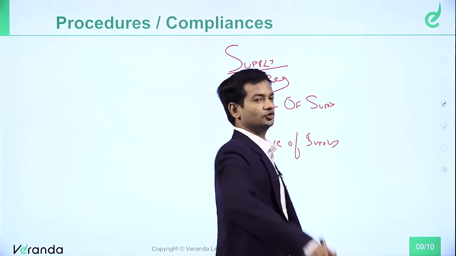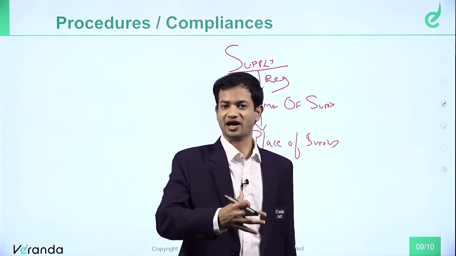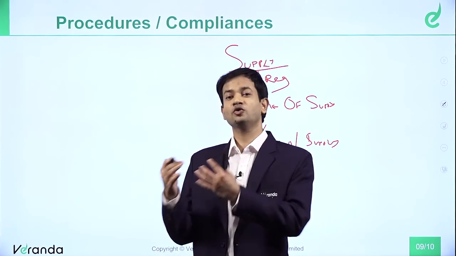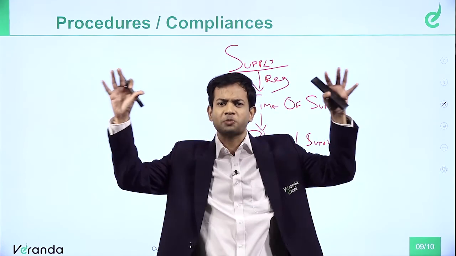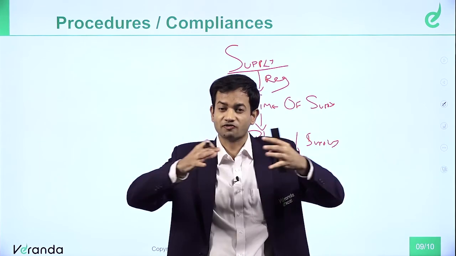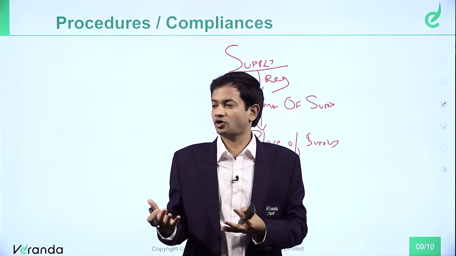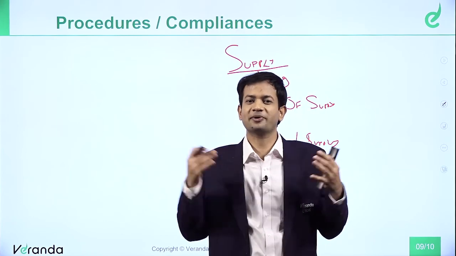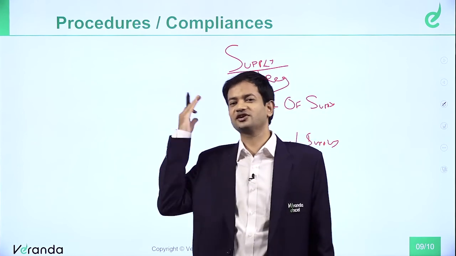Likewise, we have a lot of procedures and compliances. Let's say, for example, someone doesn't pay tax to the government. The government will issue a notice. So there is a demand and recovery chapter. Government will sometimes go and do inspection, search and seizure. Government will go to the supplier's premises. You might be reading in newspapers that people have committed offences, and the government is arresting them under GST law; a lot of offences have happened. So all these are chapters under your syllabus. Example, if the government sends you a notice and you don't agree with it, you can file an appeal. So all these are also separate chapters. These are all procedures and compliances which will be there in your syllabus. Each and everything we'll discuss as a separate chapter.